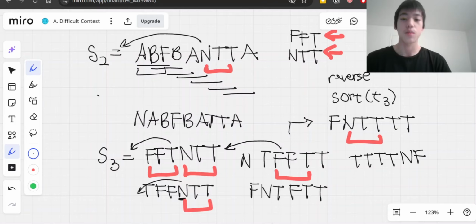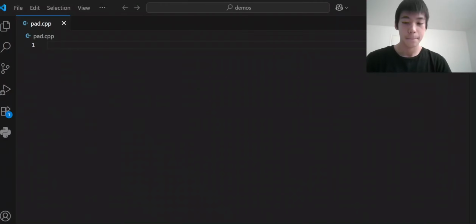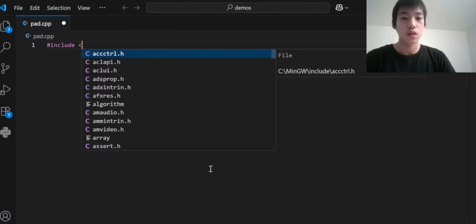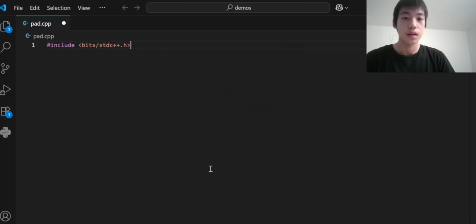And so this is our general algorithm. Let's implement this problem in code. So here I have my pad, and if you're starting with a blank pad, you usually want to include some libraries. I'm coding in C++ here, so let's include bits/stdc++.h.